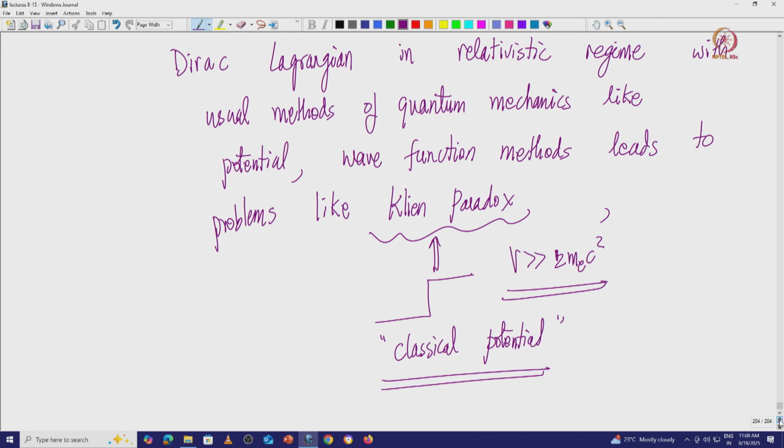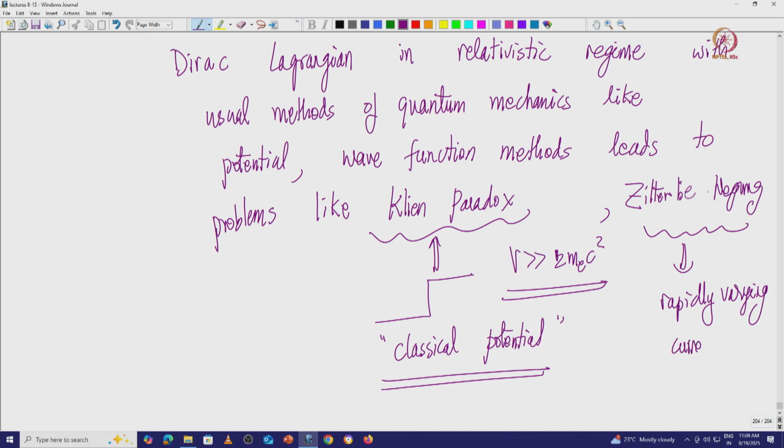The interaction can lead to production of antiparticle wave functions also, because the full interaction picture always contains a connection between particle and antiparticle wave functions. This leads to Zitterbewegung, which is rapidly varying currents leading to unphysical results.